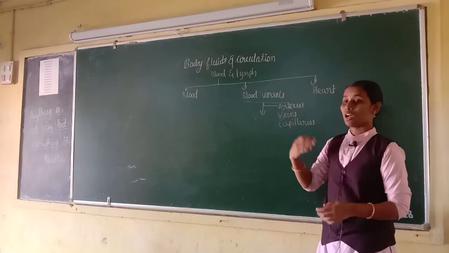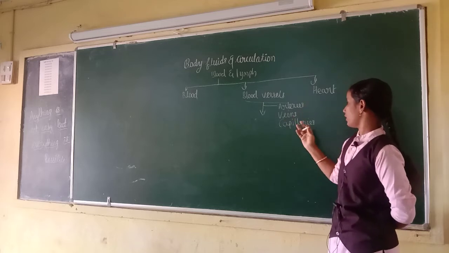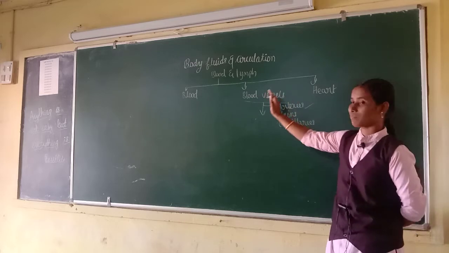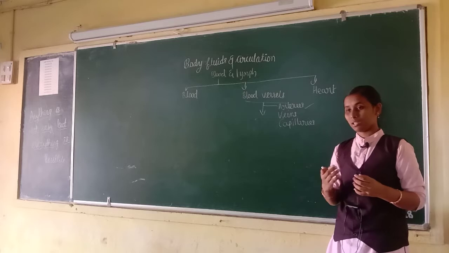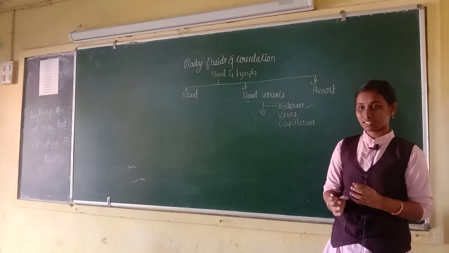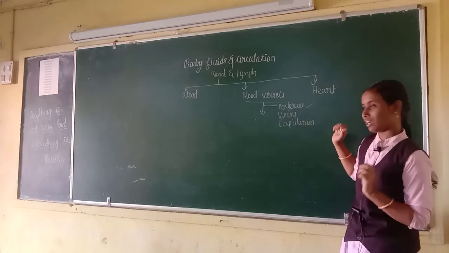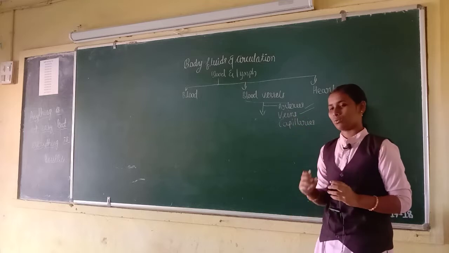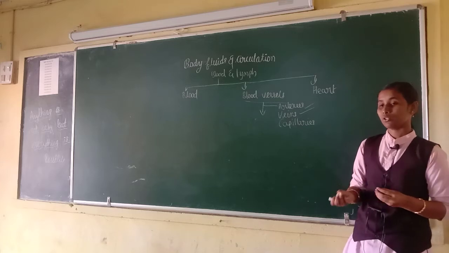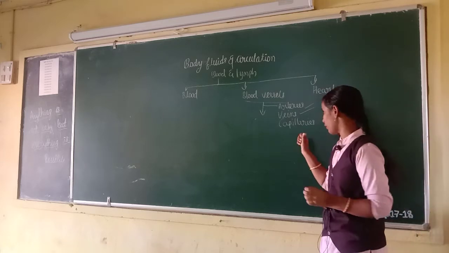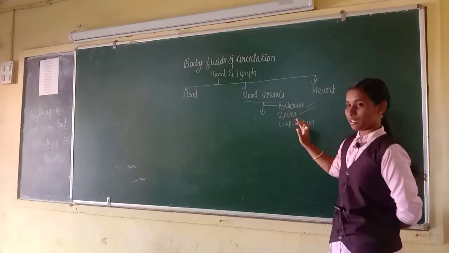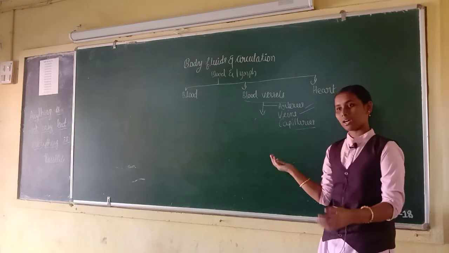In the younger class you have already studied about arteries, veins and capillaries. First one, arteries. What are arteries? Arteries are blood vessels carrying the blood from the heart to all the cells of our body. Arteries carry oxygenated blood except pulmonary arteries. And veins. What are veins? Veins are also blood vessels. Veins carry the blood to the heart from all the cells of our body. Veins carry deoxygenated blood except pulmonary veins.